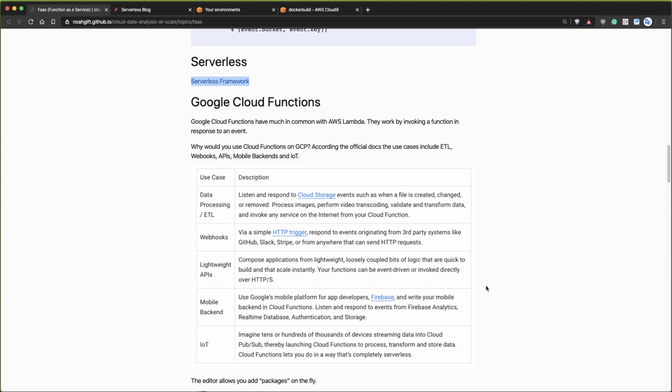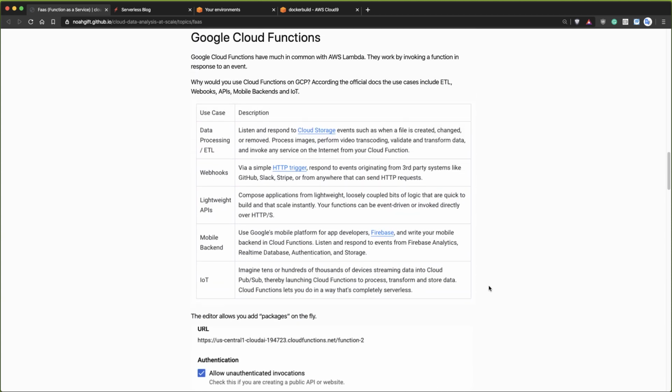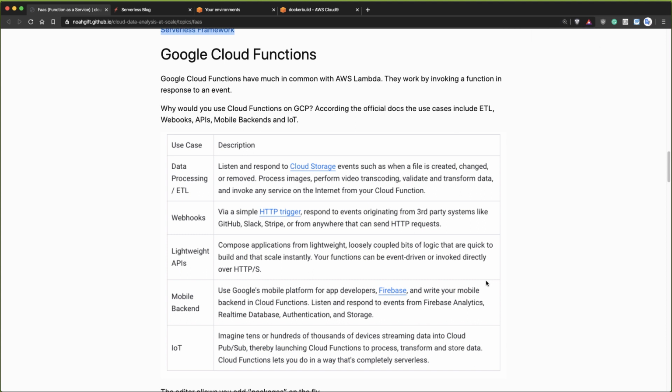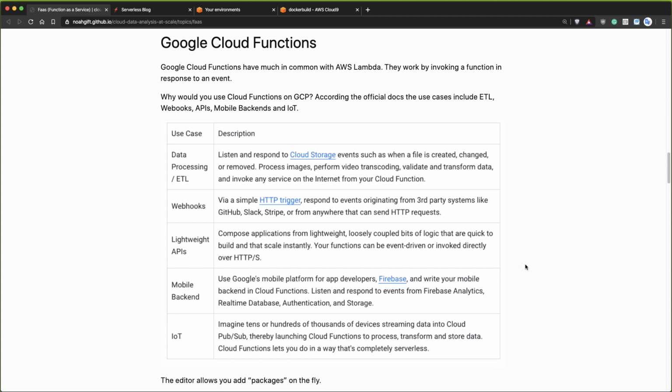But let's talk a little bit about Google Cloud Functions, which are similar really to AWS Lambda. They're really kind of a copy of each other. And why would you use it? This goes to the question of what are the use cases here? Really, the use cases are data processing. So if you are doing things with data processing, you want to do cloud computing, you want to do data engineering, really the functions are a very, very strong use case for this.